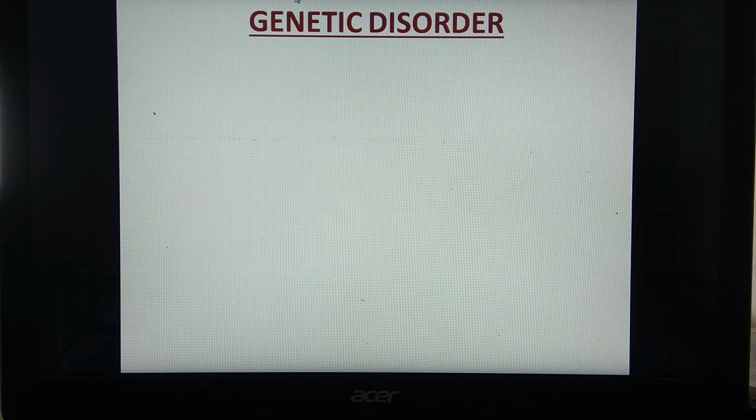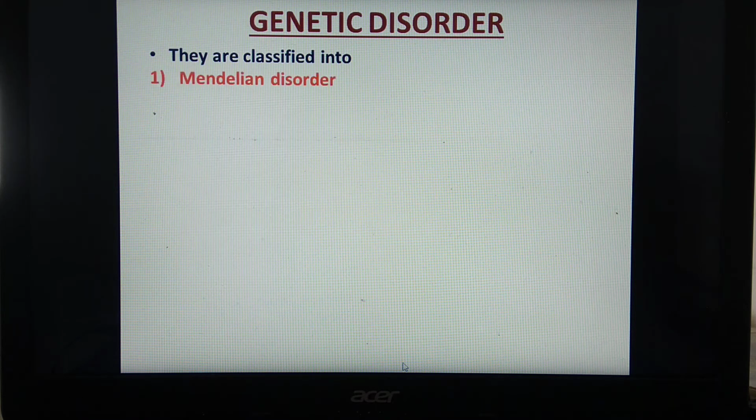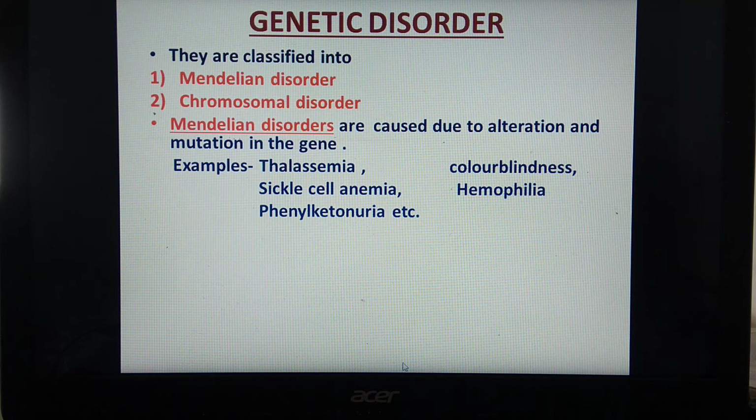In this lecture, we are going to study genetic disorders. What is the meaning of genetic disorders? As the name suggests, the word genetic is concerned with genes and chromosomes. These genetic disorders are broadly classified into two categories. First one is Mendelian disorder and second one is called chromosomal disorder.